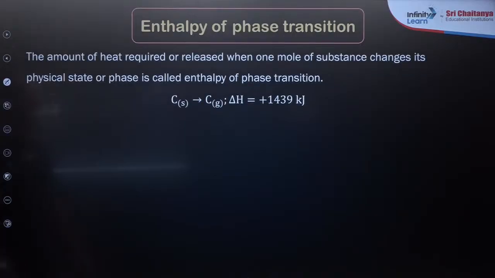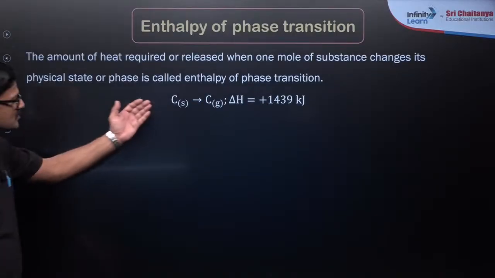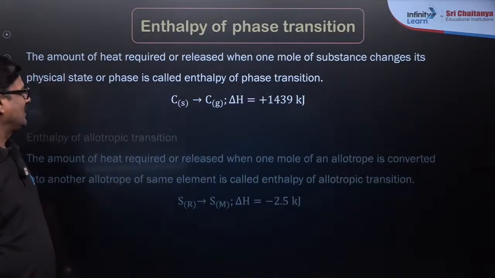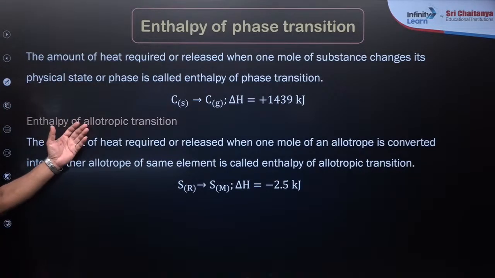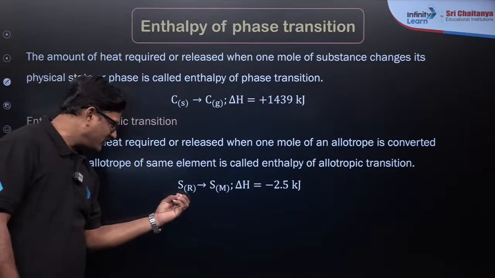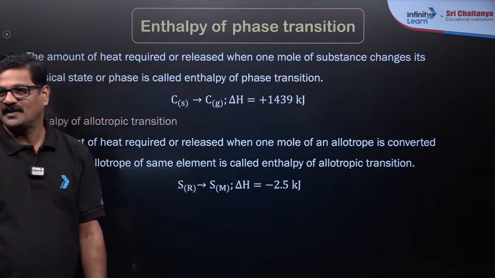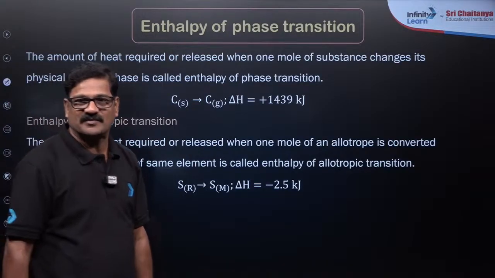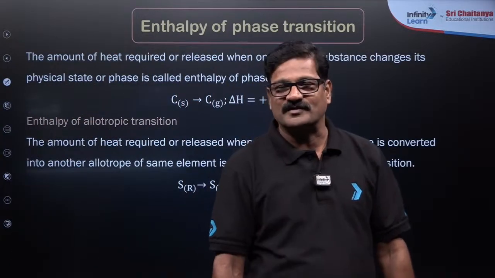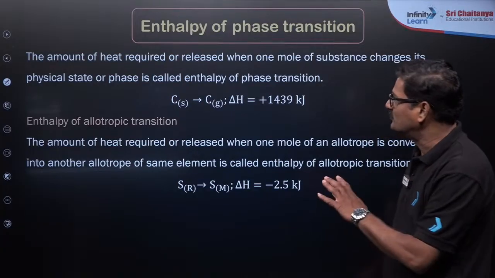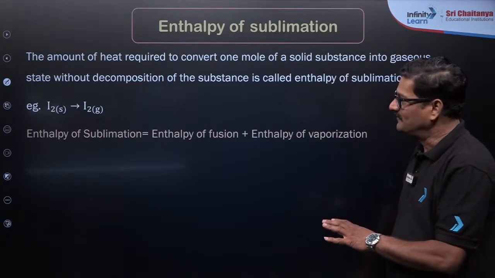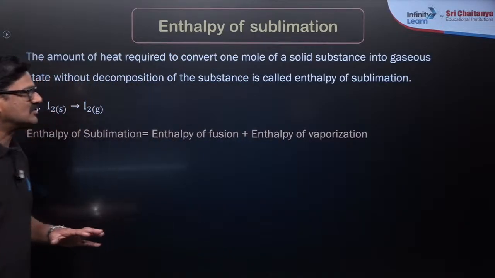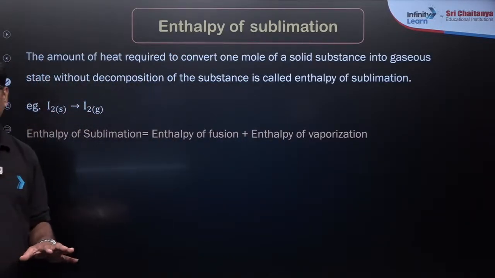And also, enthalpy of phase transition, solid to gas, is called sublimation. And enthalpy of allotropic transition, sulfur rhombic to sulfur monoclinic. You can use these definitions to solve questions from the Hess law of constant heat of summation. I am coming to present that after completion of this. Enthalpy of sublimation is equal to the sum of enthalpy of fusion and enthalpy of evaporation.